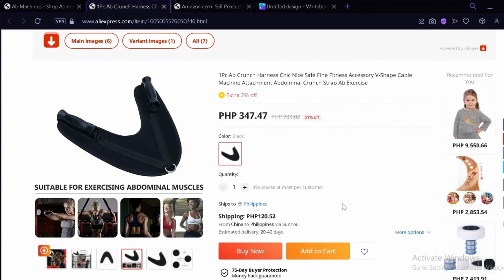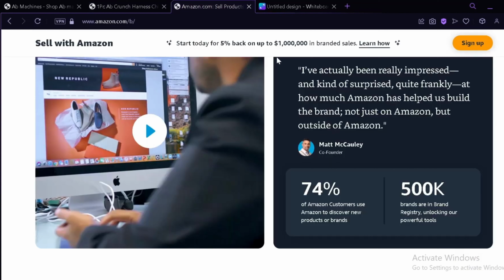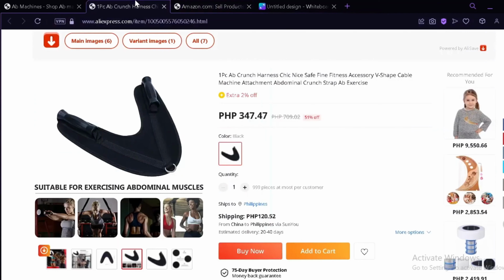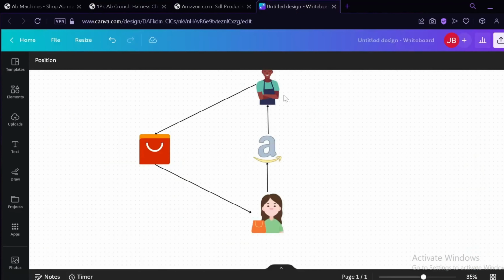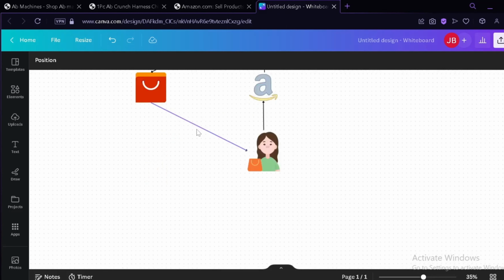Over here, you're simply going to enter their address, their contact number, all of those information that you need to send a product to the customer, and basically you will transfer the order from your Amazon store to your AliExpress server here, and you'll be able to sell directly, or you'll be able to have a drop shipping model where you'll be able to sell without having to keep inventory by using this scheme that we have over here.